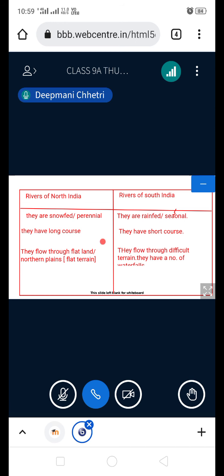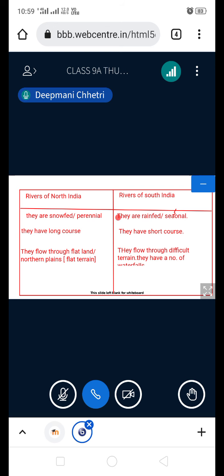Yes or no? The first point here, the rivers of North India and South India, they will ask you the difference. And there is one more question they can ask you: why rivers of North India are navigable and why rivers of South India are not navigable. This question can be asked in the ICSE examination as a reasoning question, or it can come like this, to give the difference between the rivers of North India and South India, or what is the advantage of rivers of North India over South India, why rivers of North India are navigable but rivers of South India are not navigable.